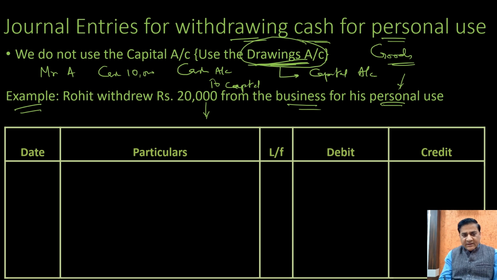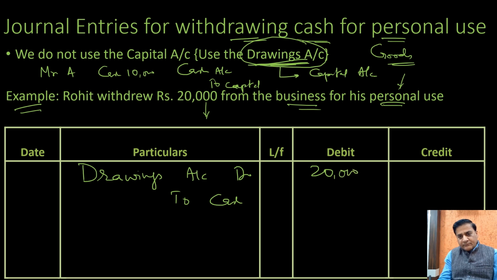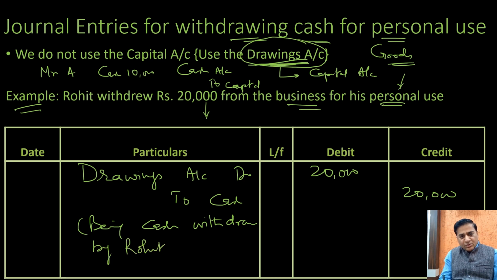So the entry in this case would be drawings account debit to cash 20,000, and the narration to this entry would be being cash withdrawn by Rohit or the owner for his personal use. This is not for the business use.